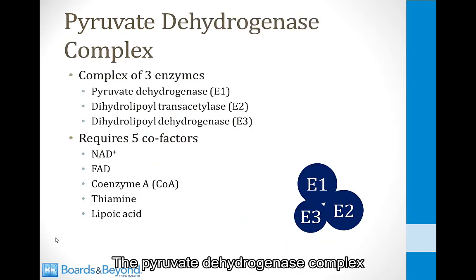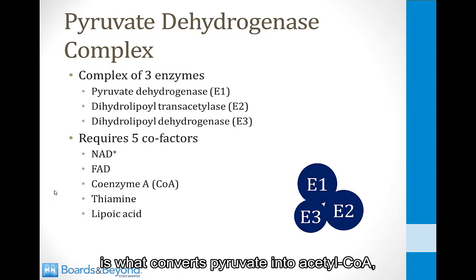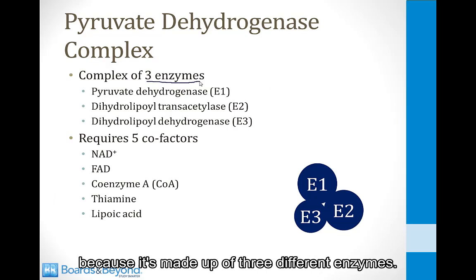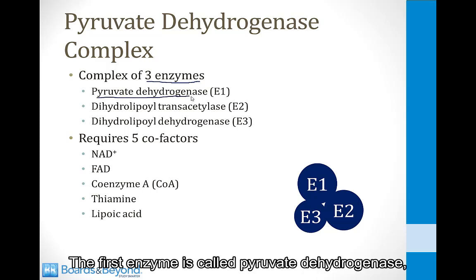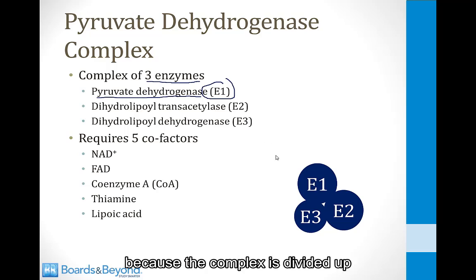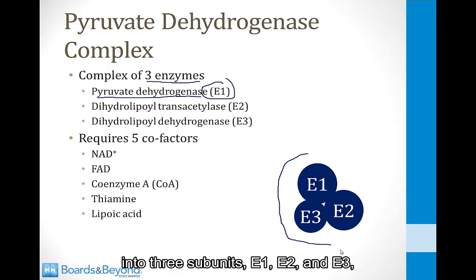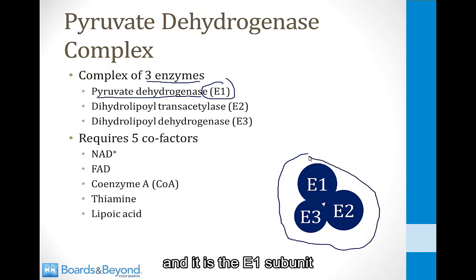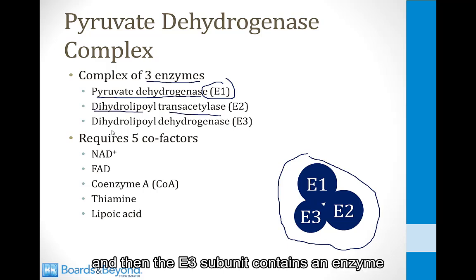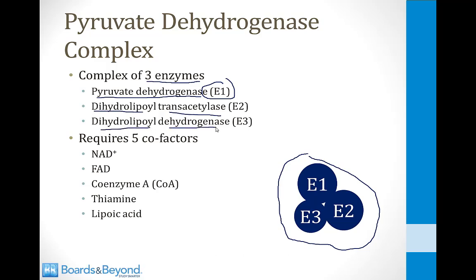The pyruvate dehydrogenase complex is what converts pyruvate into acetyl-CoA, and it's called a complex because it's made up of three different enzymes. The first enzyme is called pyruvate dehydrogenase, and this is sometimes referred to as E1 because the complex is divided up into three subunits, E1, E2, and E3, like I've shown on the screen. And it is the E1 subunit that contains pyruvate dehydrogenase. The E2 subunit contains an enzyme called dihydrolipoyl transacetylase, and then the E3 subunit contains an enzyme called dihydrolipoyl dehydrogenase.